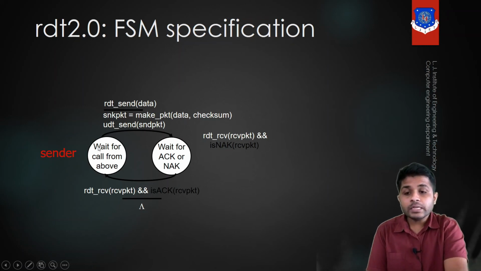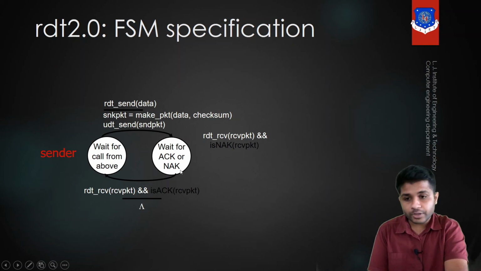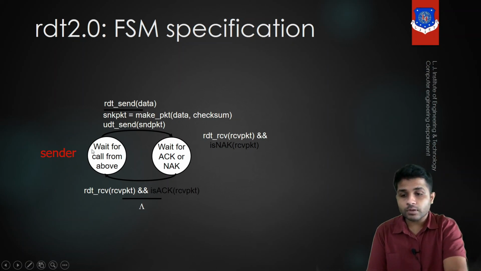After sending the packet, the sender will wait for acknowledgement and negative acknowledgement. To receive the ACK or negative acknowledgement, again we have to use this function RDT underscore RCV. It means we will receive the packet and we will check if the packet is a negative acknowledgement by using the function isNeg. So if it is a negative acknowledgement, we will stay in this state. But if the received packet is an acknowledgement, in that case we will wait for the next packet. So this is RDT 2.0.